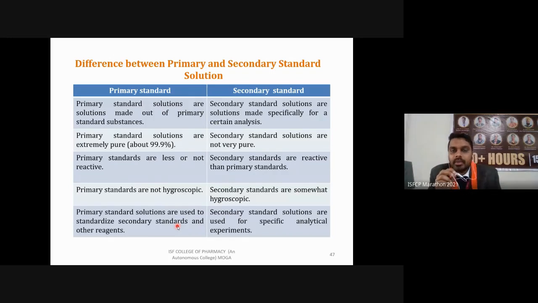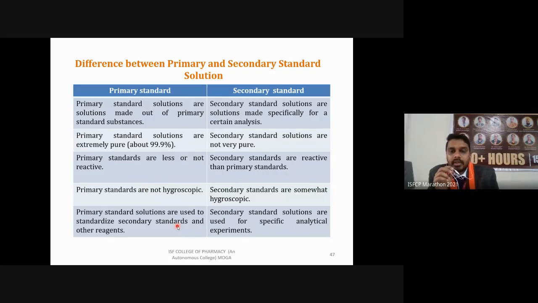If you are preparing a secondary standard solution, you first have to standardize it against a primary standard. Only after that can you use it for a particular analysis, analytical method development, or calibration. Primary standard solutions are extremely pure. If you are using a primary standard chemical in solid form and making its solution, it is highly pure, 99.9%. It does not contain any impurity beyond 0.1%.